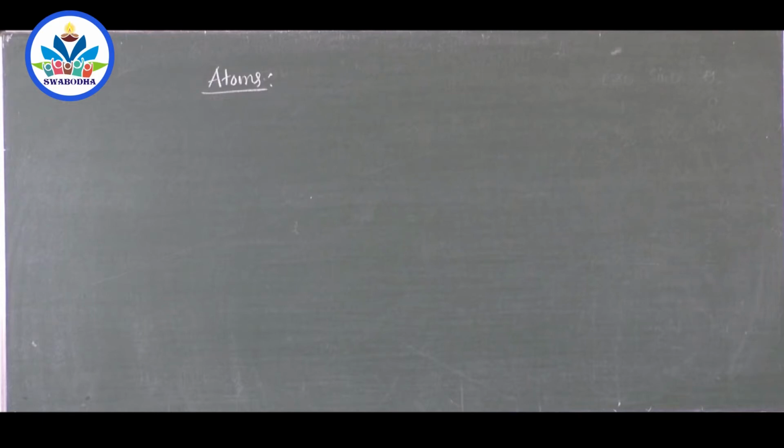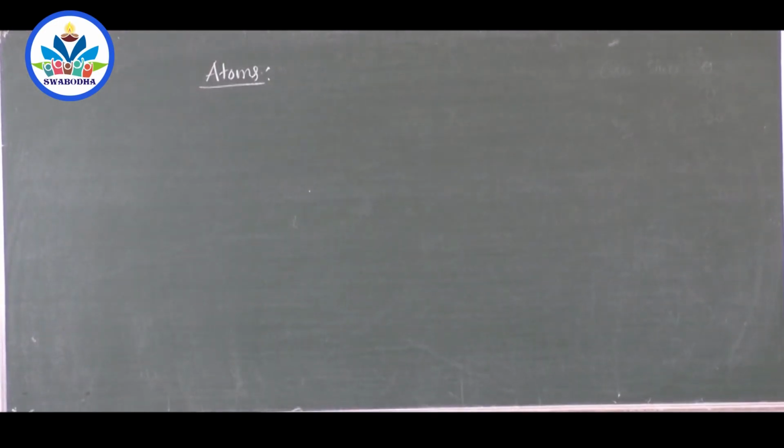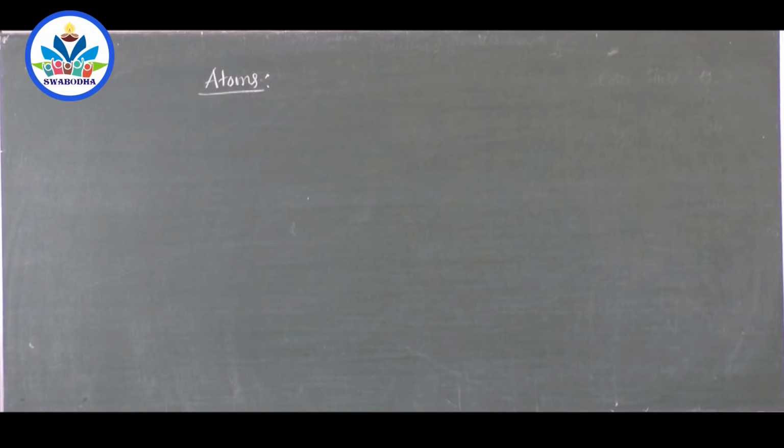We were discussing atoms, right? We saw Thomson's model and found that it is wrong because Rutherford did one experiment on scattering of alpha particles, right? We saw that experiment.